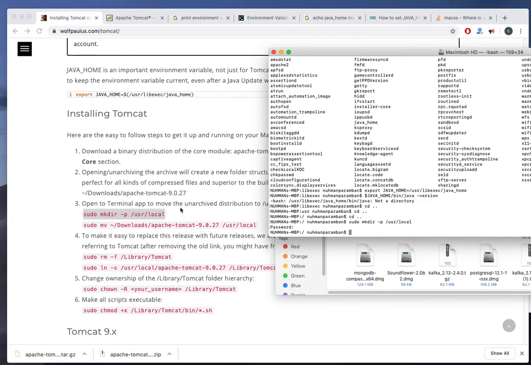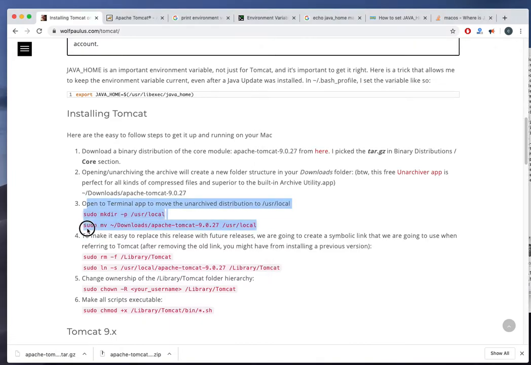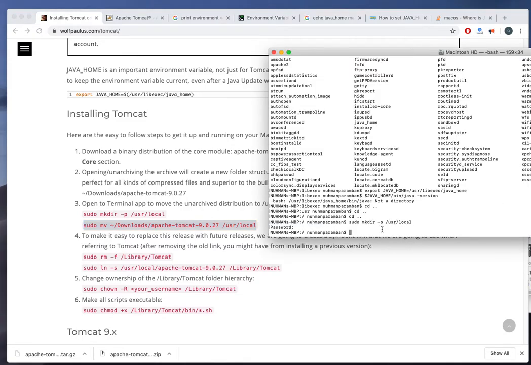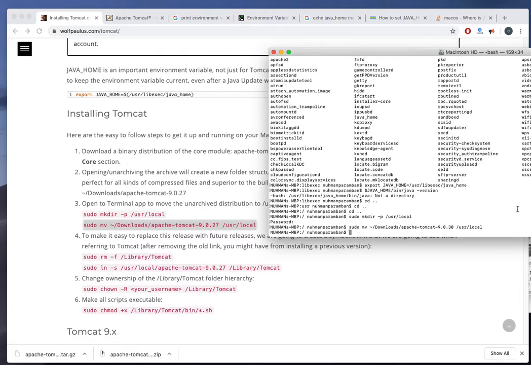I created a new directory, user.local. Now from my downloads, I need to move my file to user.local. The thing is, I'm not using the old tools folder. So right now it's copied to there.